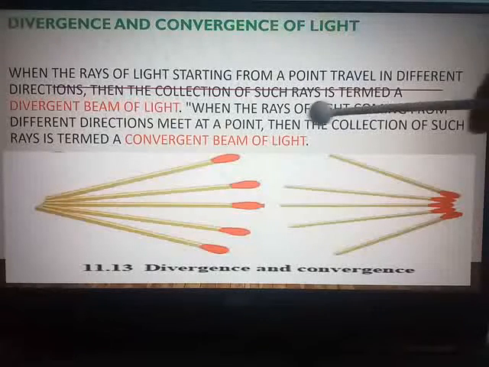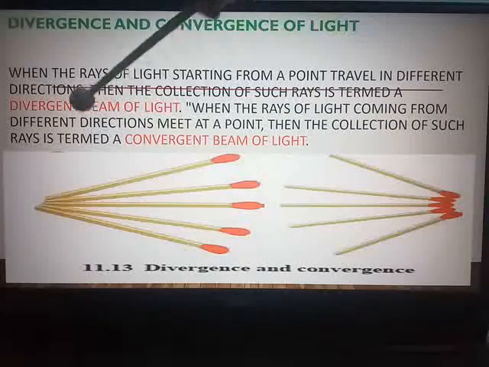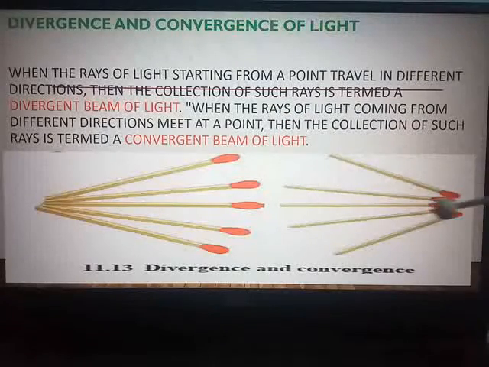Similarly, when rays of light coming from different directions meet at a single point, the collection of such light rays is termed a convergent beam of light. Take the example of a solar cooker. It makes use of the concept of convergence of light from the sun.